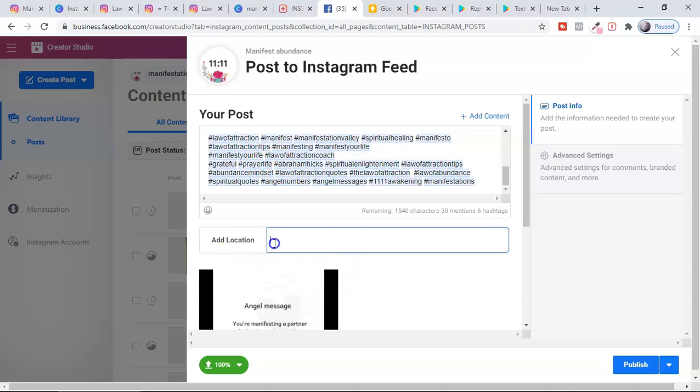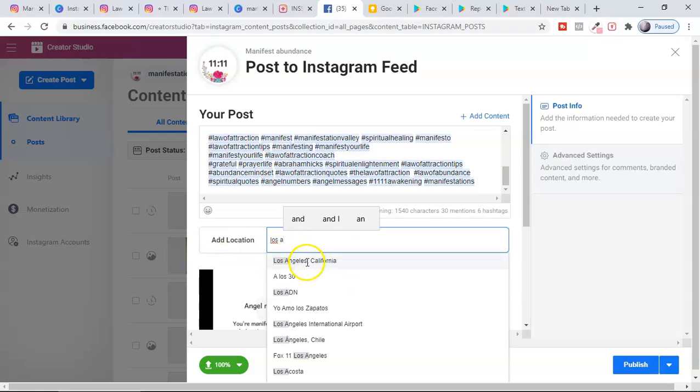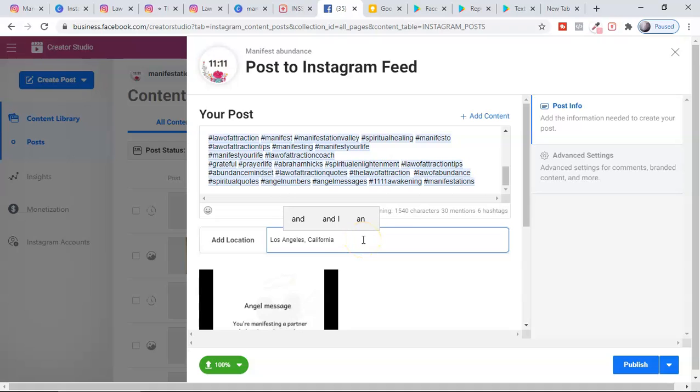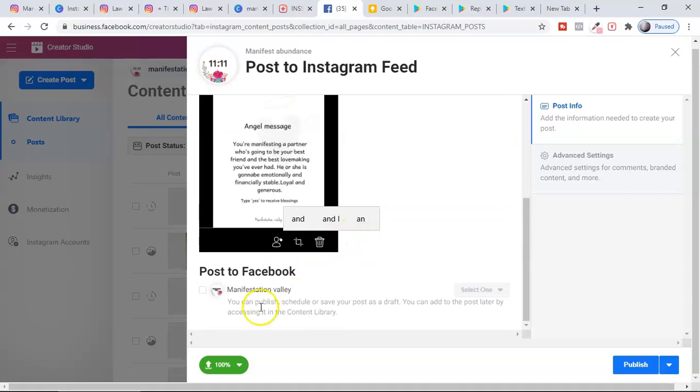And then guys, you can tag the target there. So I'm targeting Los Angeles, California. Whatever your tagging is, I'm just giving an example here. And you can also auto post from here to your page if you have a page.